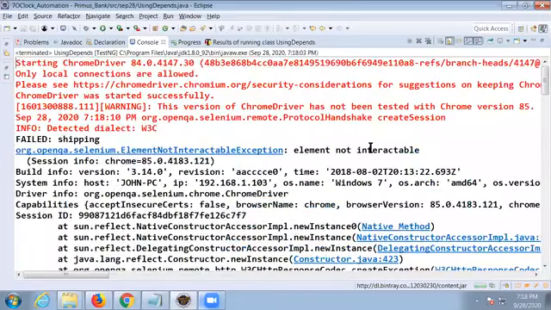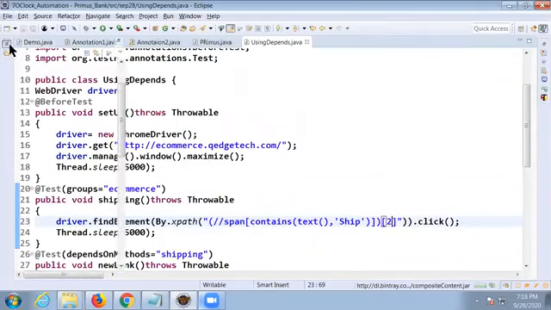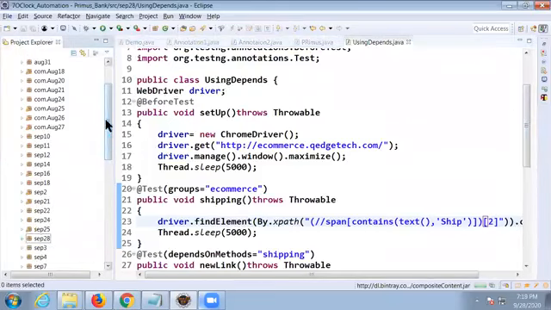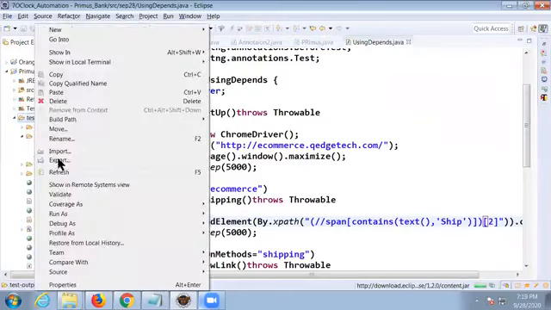Fail, element not interactable. The element is not interacting with that XPath. With this XPath, shipping 1 or 2? 2, sir. That's why the remaining test cases are skipped. Look at the reports now and you get clarity. If one test case in the group fails, right click the mouse and refresh it again.